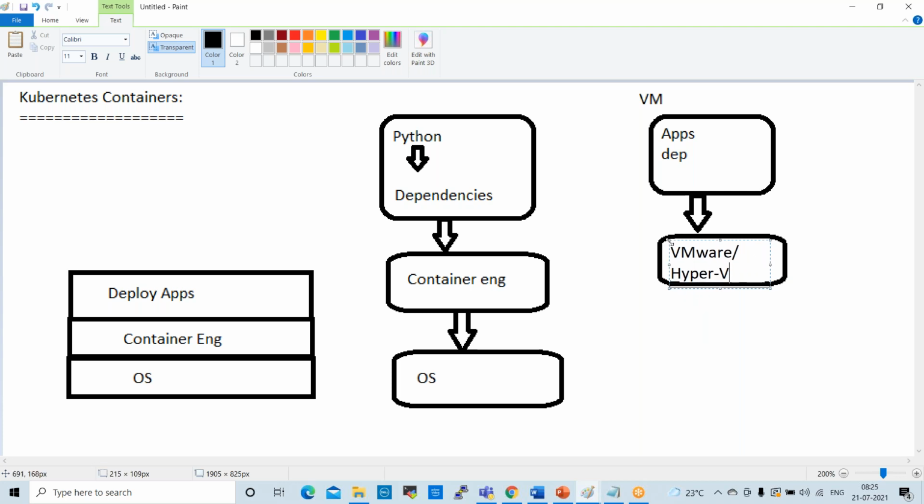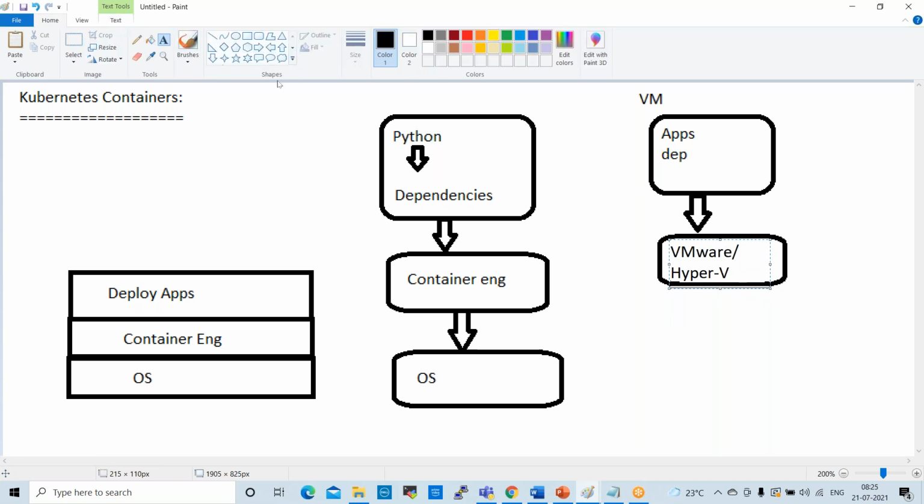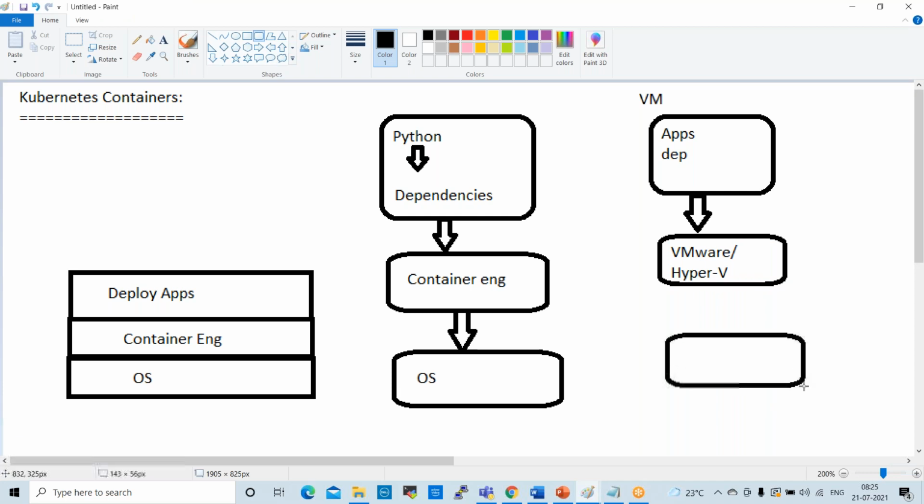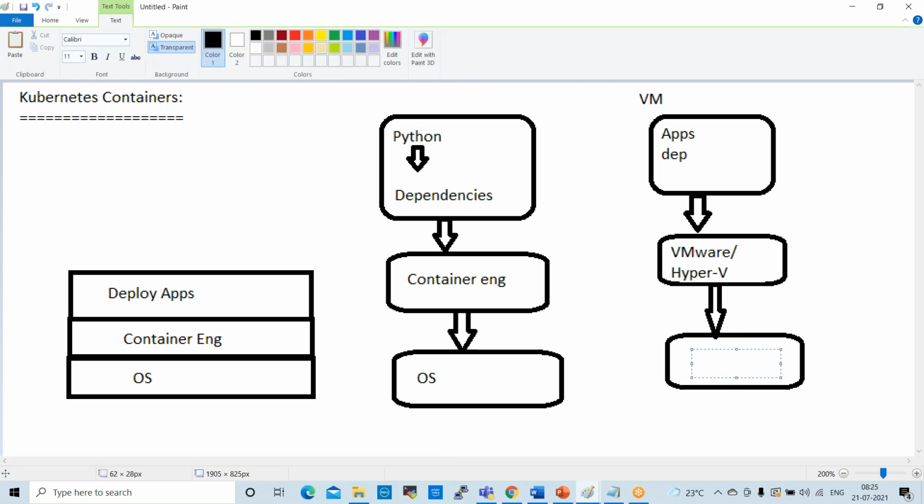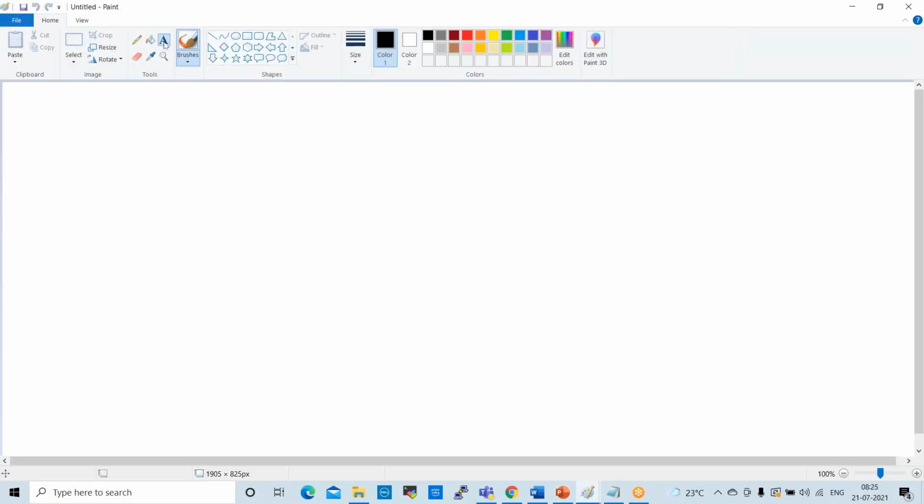This VMware will depend on the operating system. This is the normal process every project follows. Fine. Next one is Kubernetes networking.